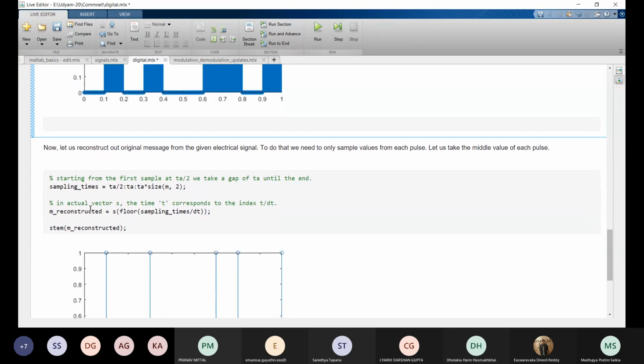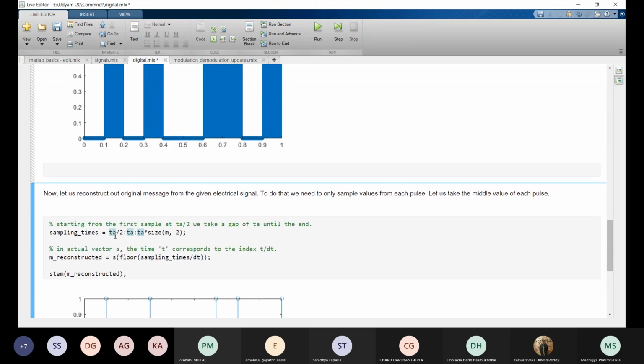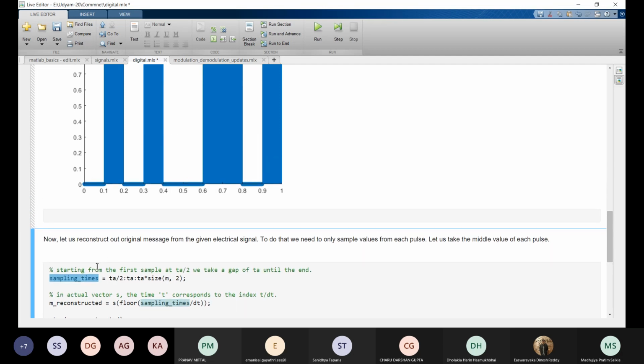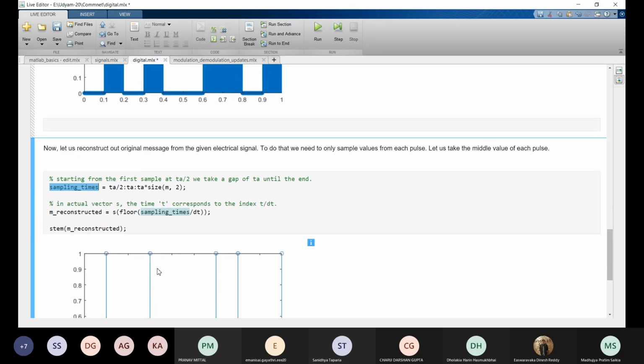So what we will do, we will define sampling times as Ta by 2. Ta is the pulse duration, so Ta by 2 is 0.05. So we will sample here, then here, then here. So this is Ta by 2 colon Ta, and then it goes till end of the time. So this is Ta into size of n comma 2. As I explained earlier, sampling time gives us 0.05, then 0.15, then 0.25. This is a row vector, and this gives us sampling times. So sampling this electrical pulse at sampling times, we will get our original message.